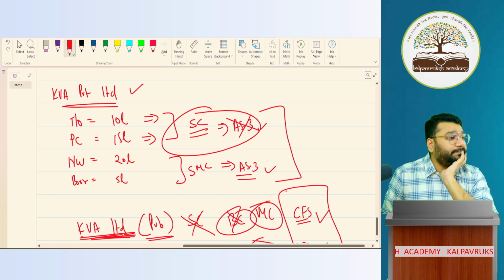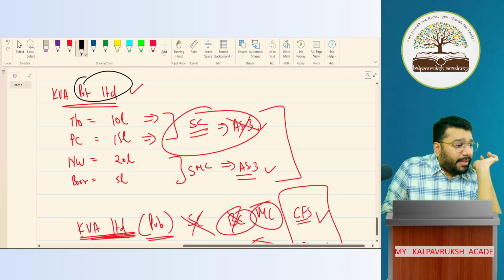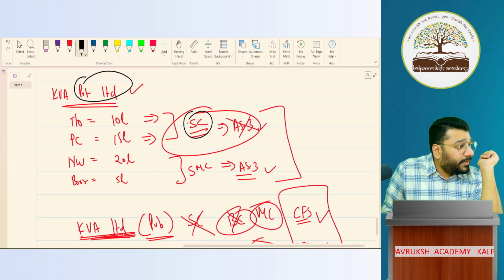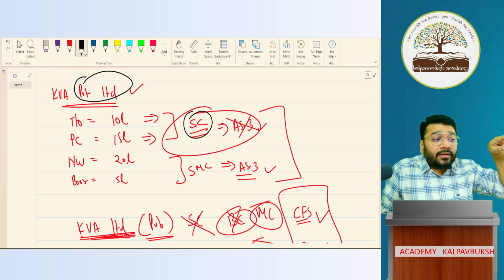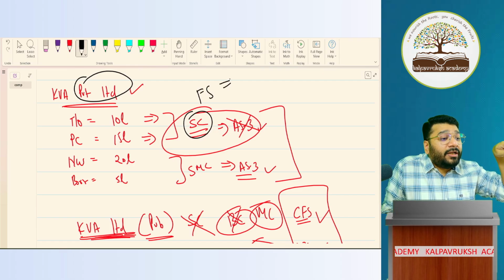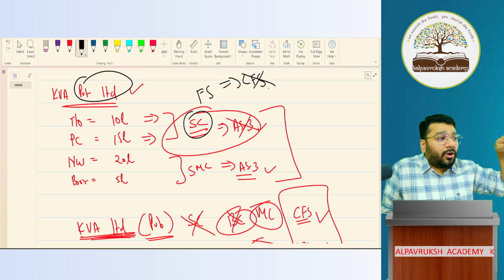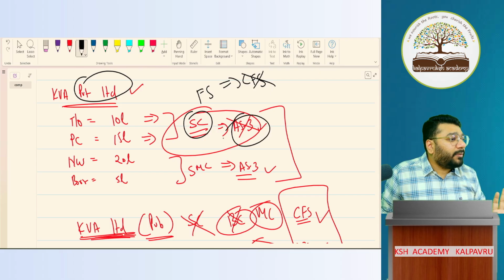Yes. This is a private limited. Being a private limited, and since I'm satisfying all the conditions of a small company, I'll be called a small company. A small company, while preparing the financial statements, need not prepare a cash flow statement. Got it? Not got it? So AS3 is not being attached to the financial statement.